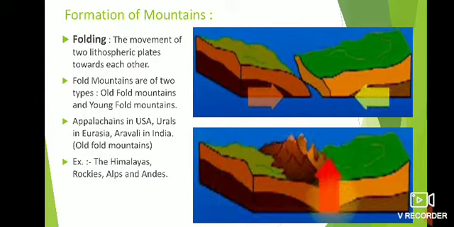Whereas in young fold mountains the peaks are pointed and the heights are more.